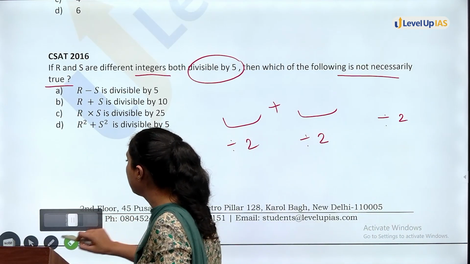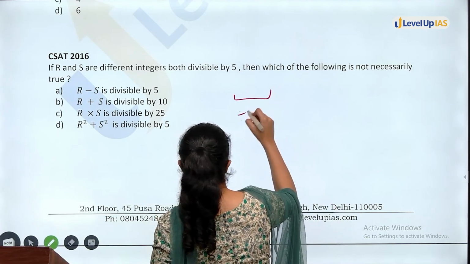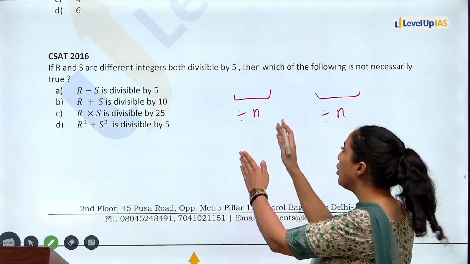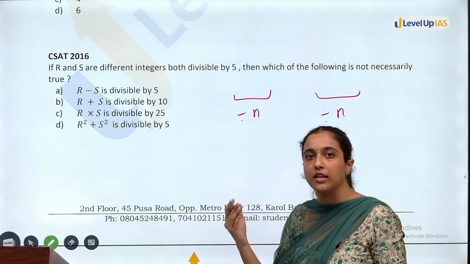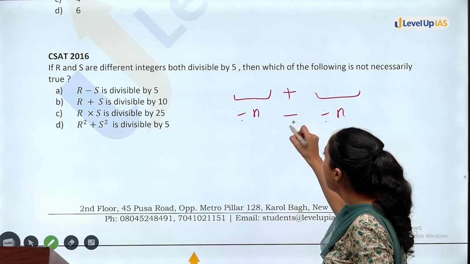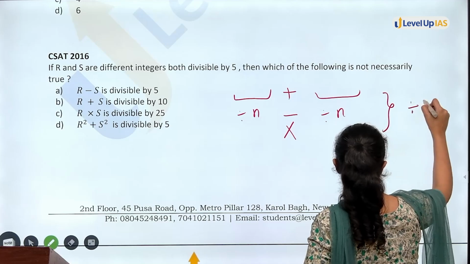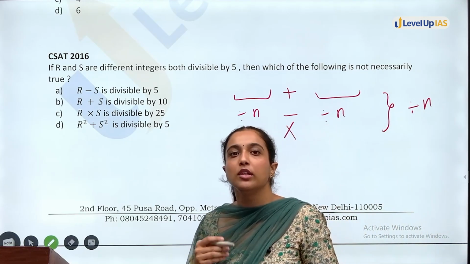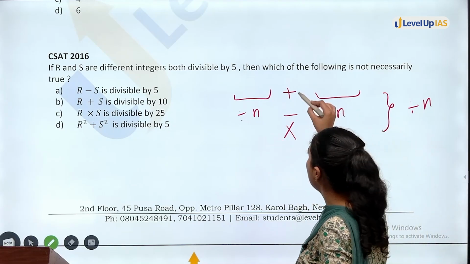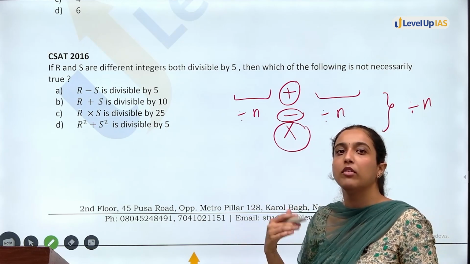Also remember these additional concepts related to this. For example, if this number is divisible by n, this number is divisible by n. Okay, there are two numbers. Both of them are individually divisible by n. Then sum of the numbers, difference between the numbers, multiplication of the numbers, all of this will always be divisible by n. We cannot say anything about division. This number divide by this number, we do not know. But we know that in the case of addition, subtraction and multiplication, the result will also be divisible.